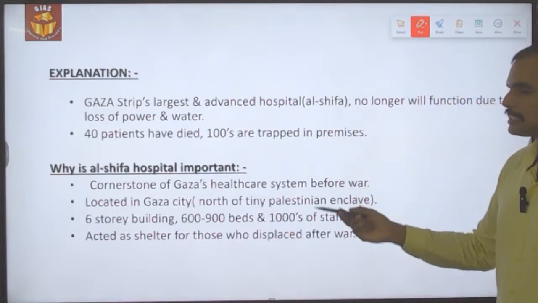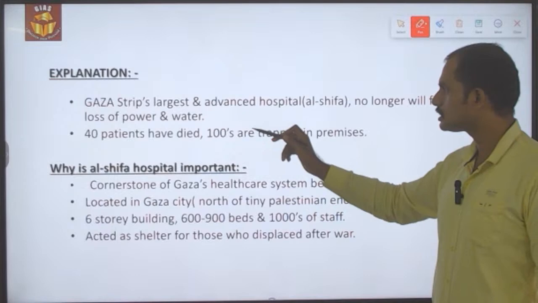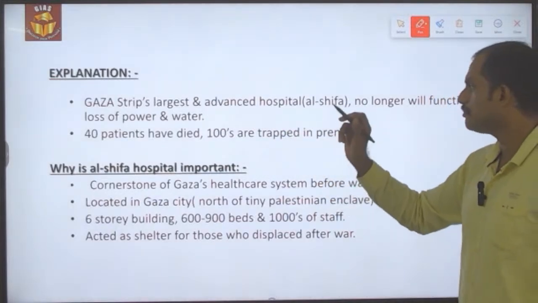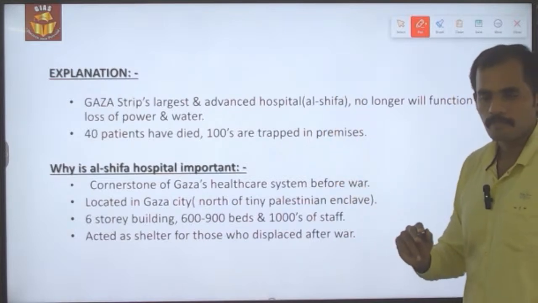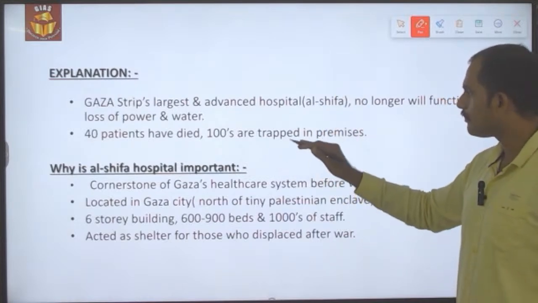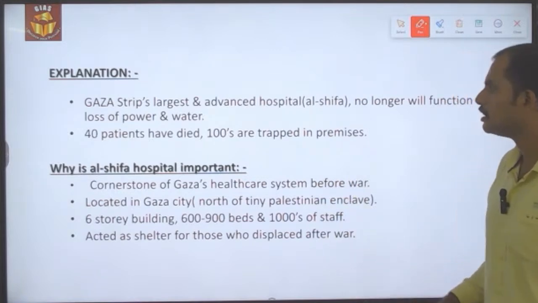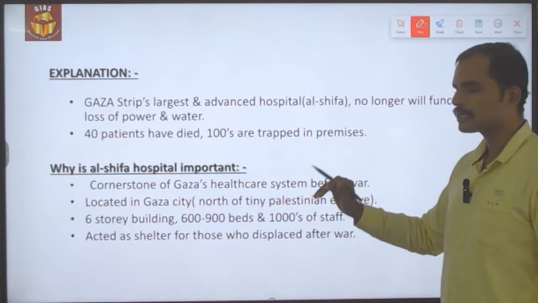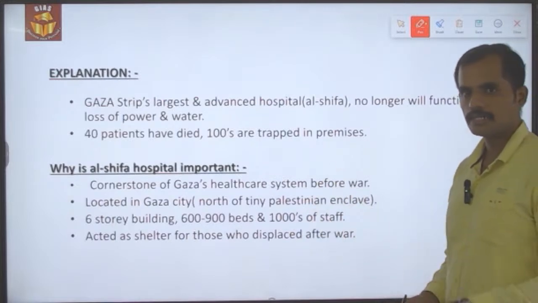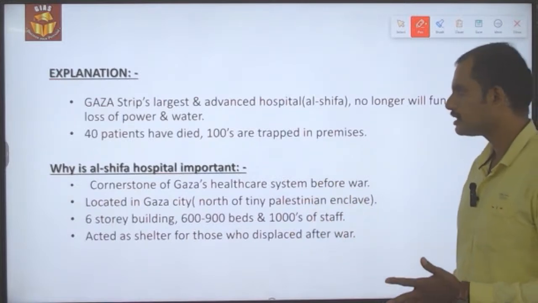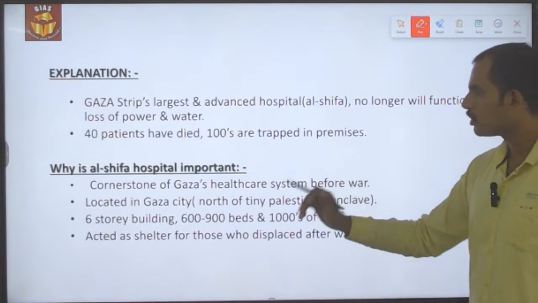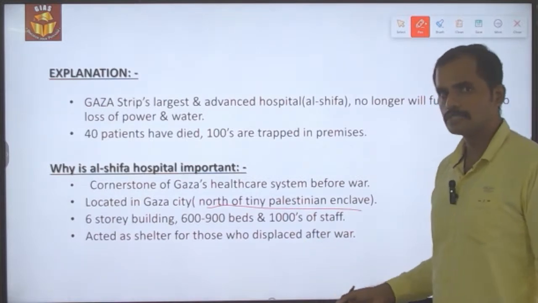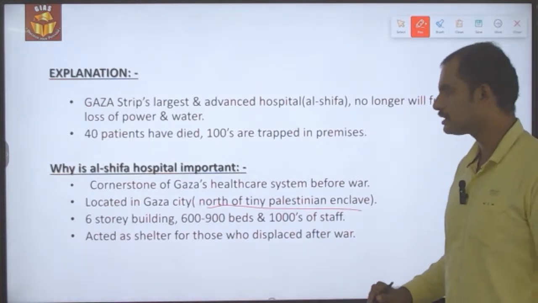So as I said, the Gaza Strip's largest as well as most advanced hospital, AL-SHIFA, will no longer be receiving power as well as water. Until now 40 patients have died and hundreds have been trapped inside the hospital. Why AL-SHIFA hospital is important is, it is the cornerstone for the people in Gaza before the war, that is the Israel-Hamas war, and it is located in Gaza City, in the north of the Palestinian enclave, which is now encircled by the Israeli force.